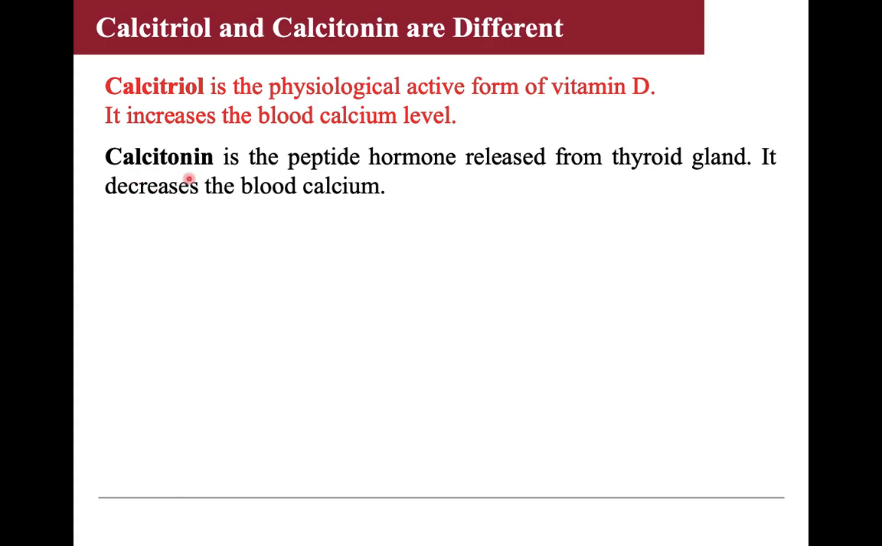Another similar word is calcitonin. Calcitonin is a hormone released by the thyroid gland, and it reduces the blood calcium in the body. In contrast, calcitriol increases the blood calcium level.